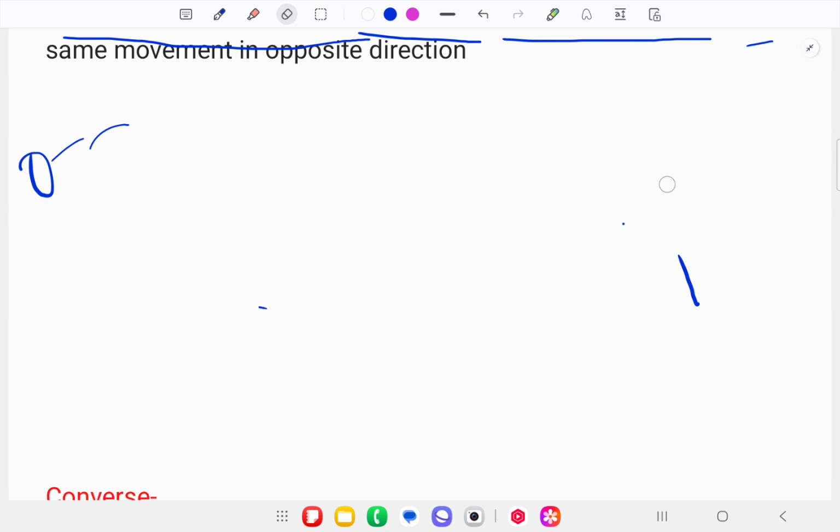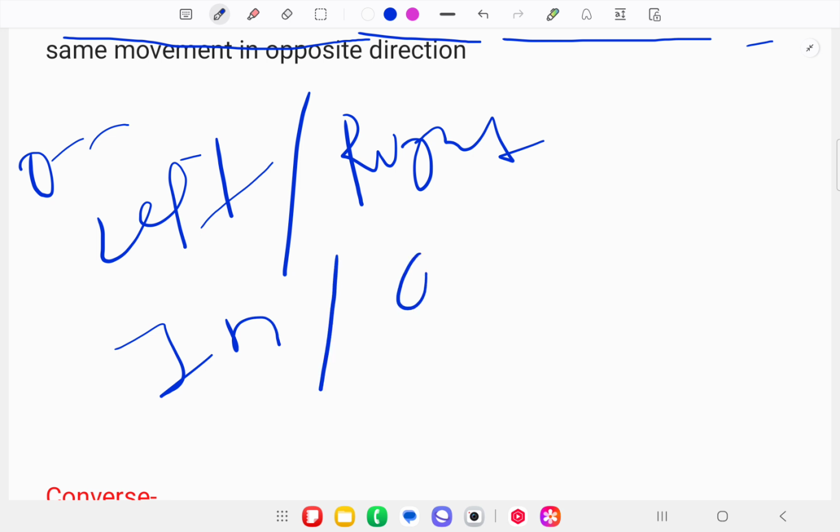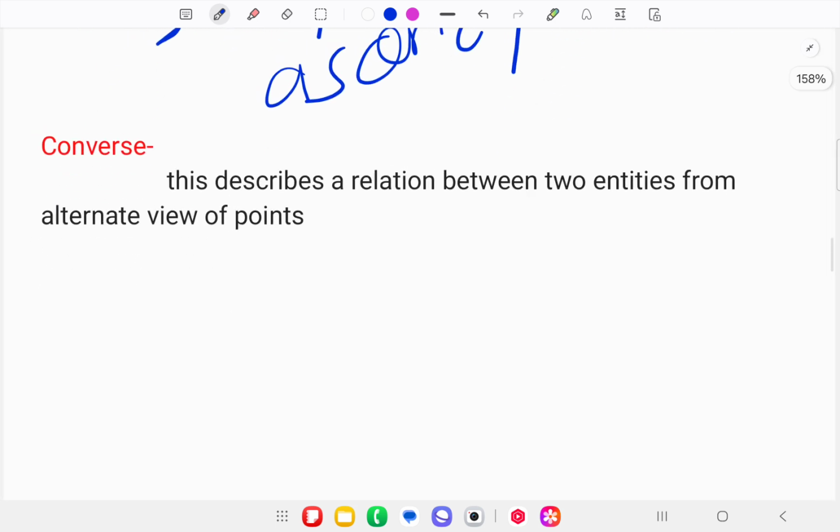Also, we have some more examples for this one. Like we can say left, right, in, out, ascend, descend, and some more. Next we have another antonym, which is known as the converse.